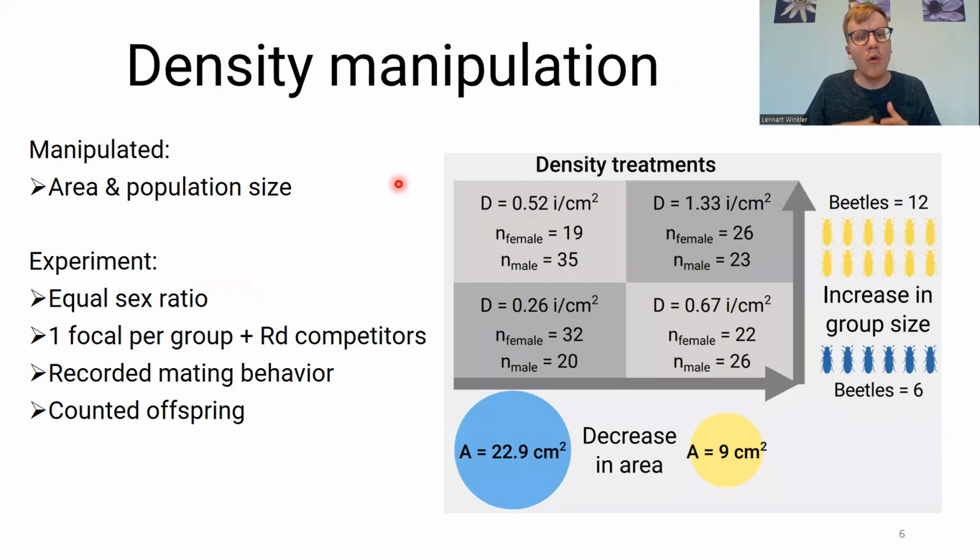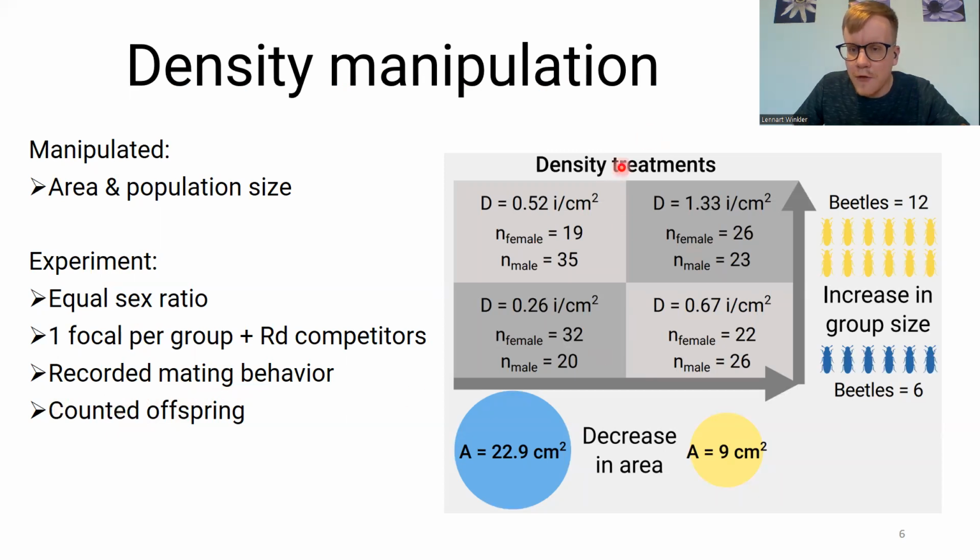So what did we actually do? We manipulated area and population size in a full factorial design, and we kept the sex ratio equal throughout our experiments. We had one focal per group and some reindeer competitors. Reindeer means basically it's a genetic marker that we can use in Tribolium castaneum, the red flower beetle, our model system, to assign parentage to the focal or the competitor. Now we had some wild type mating partners, of course, too.